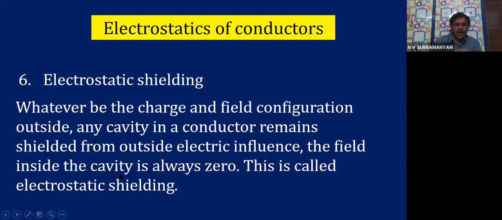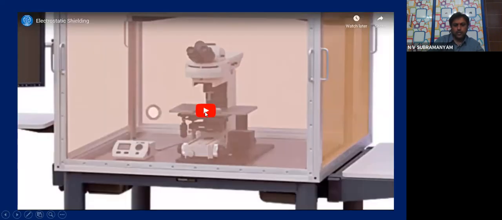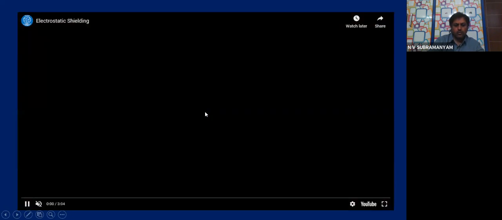That is called electrostatic shielding. Let us try to understand the importance of it by a small interactive video for you. As the video plays, I will explain.